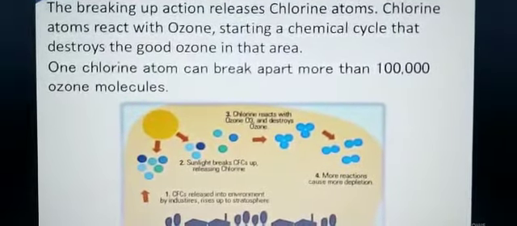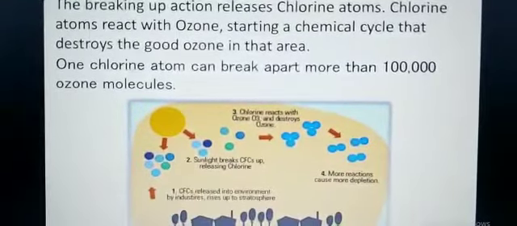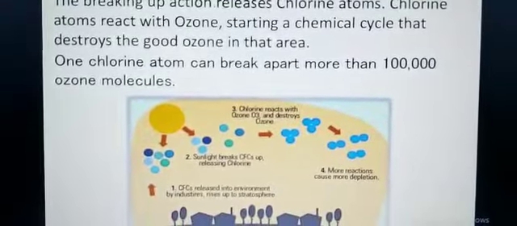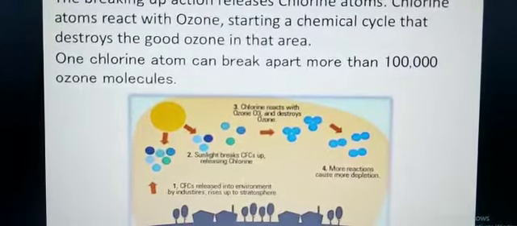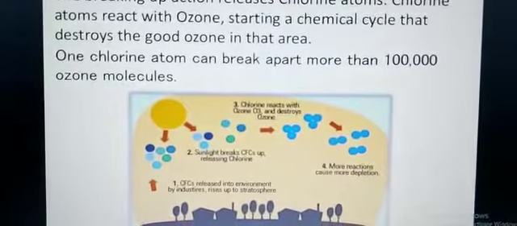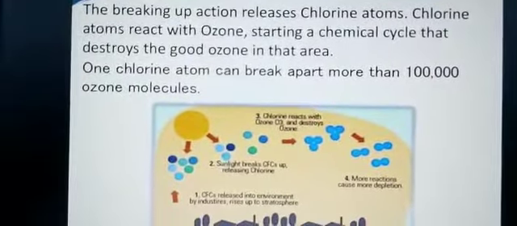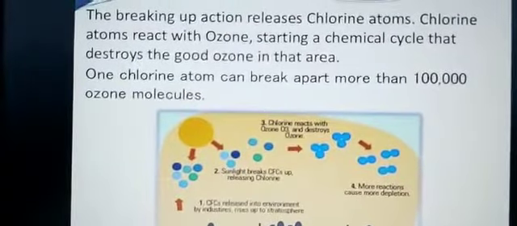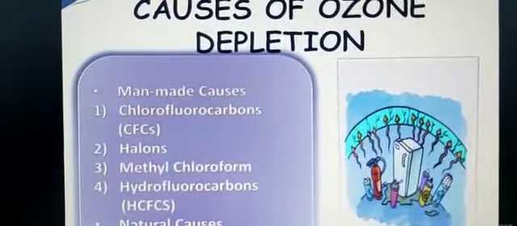Okay, so children, it destroys the good ozone in this area. One chlorine atom can break apart more than 1 lakh ozone molecules, children. In this diagram you can see, I hope you will understand, how one chlorine atom breaks into so many things.